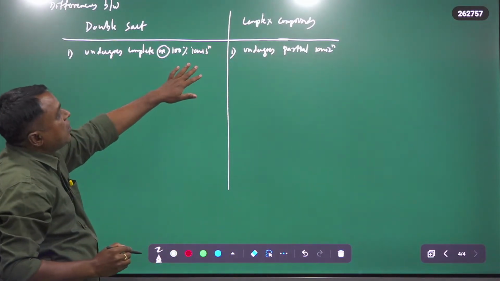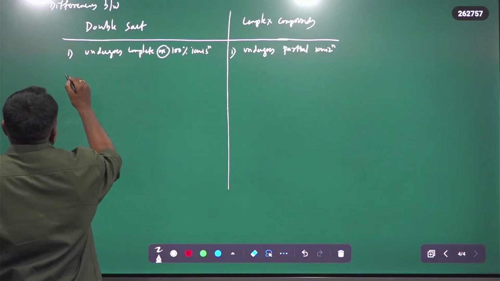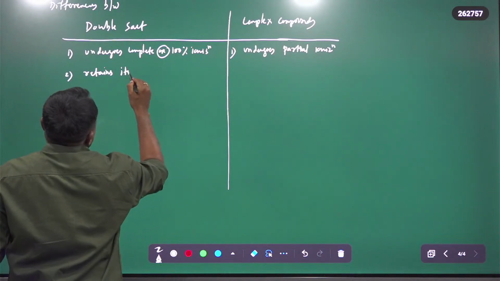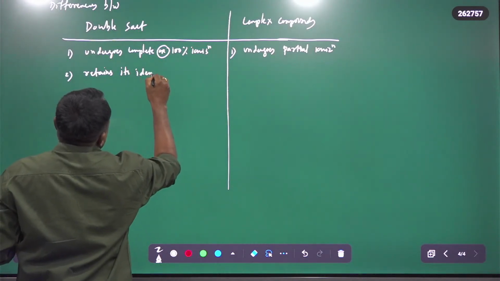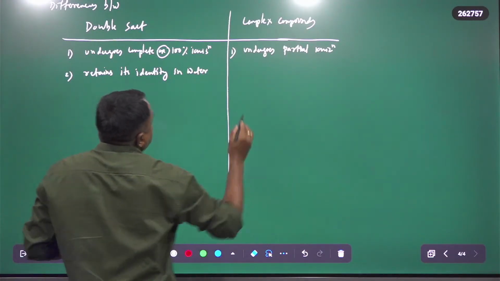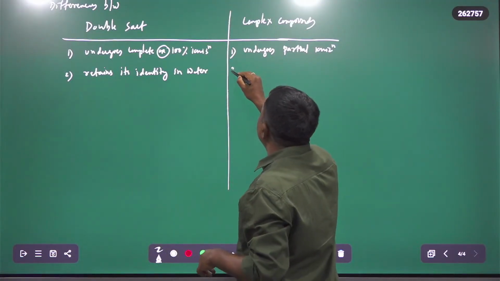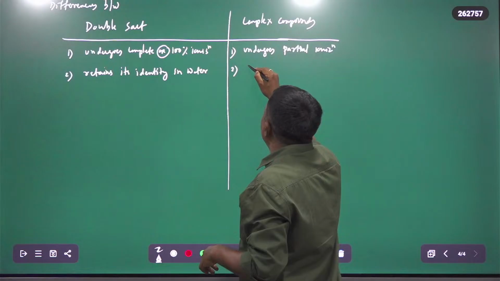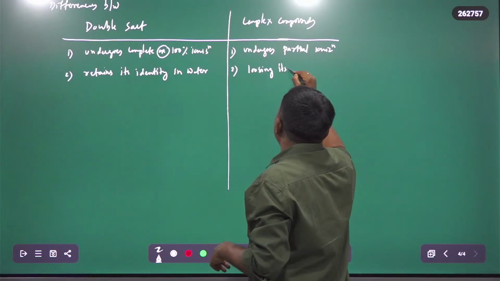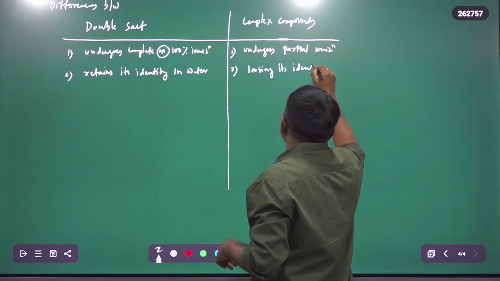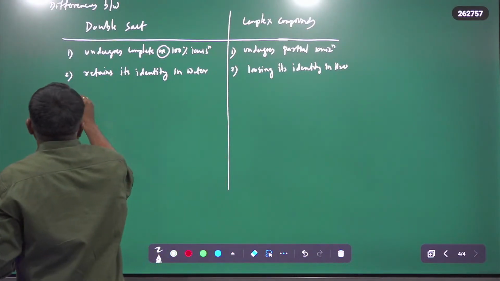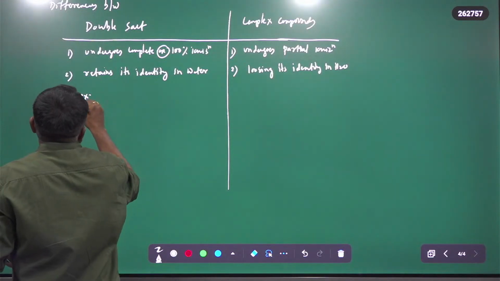The second point: double salts retain their identity in water, whereas complex compounds cannot. Complex compounds lose their identity in water. And the third point, examples.